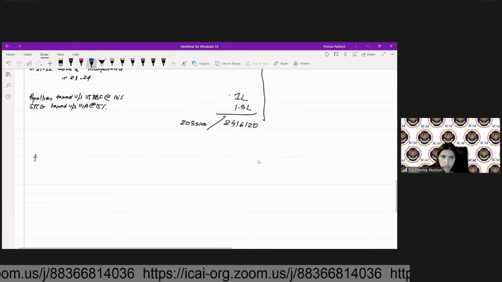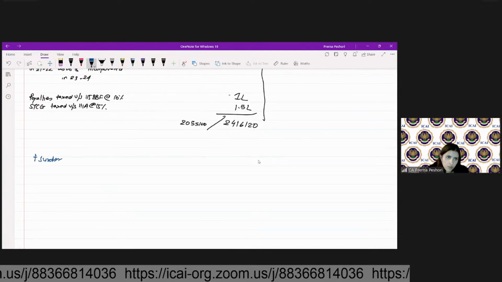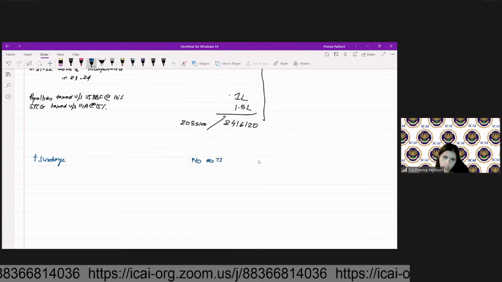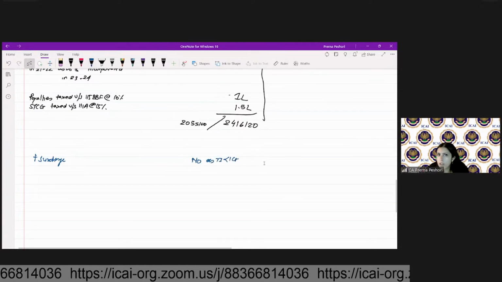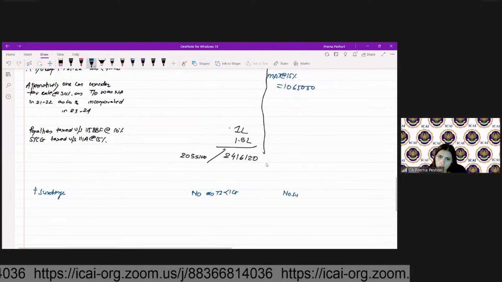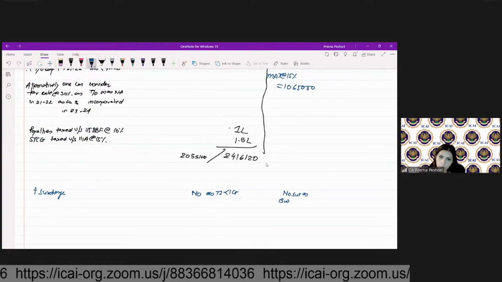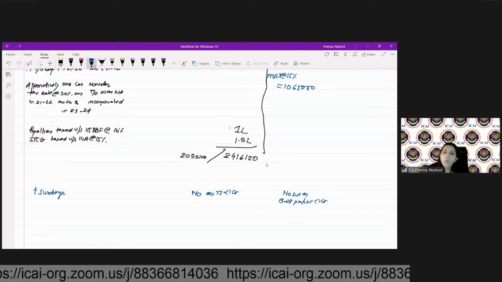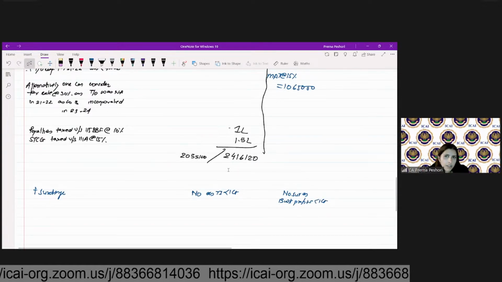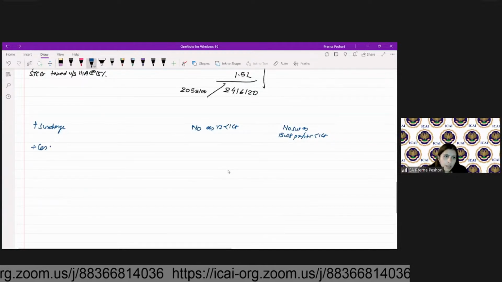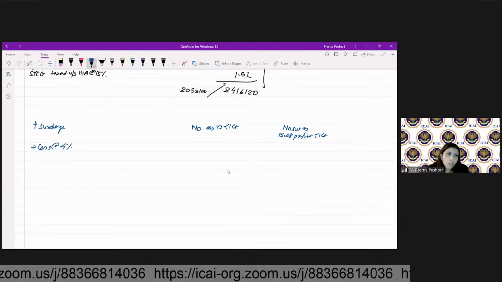No surcharge, because total income less than 1 crore. Under MAT also, there will not be any surcharge as book profits less than 1 crore. Right? But there will be for sure cess applicable at the rate of 4%.